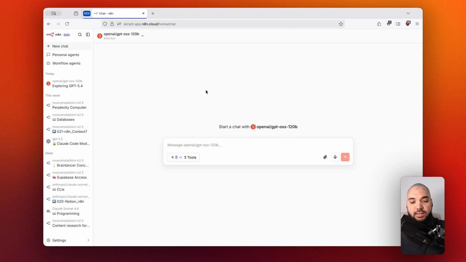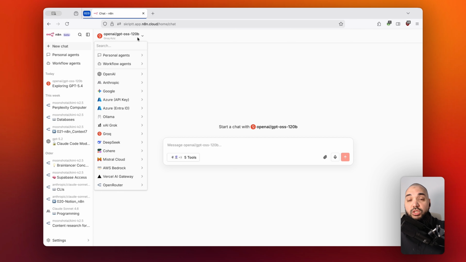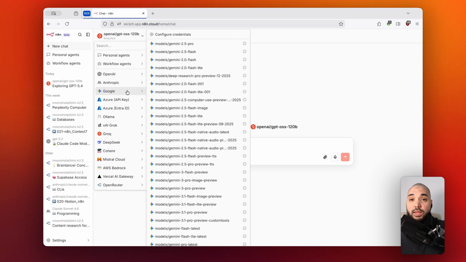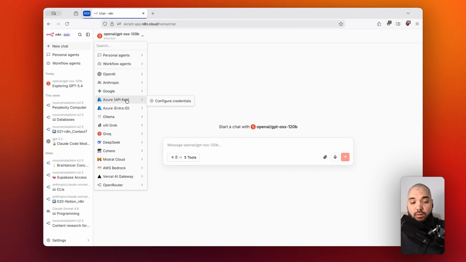And I am basically able to work with this just as I am used to with working with things like ChatGPT, right? So I have the usual user interface or the usual input field for a chat message. I have access to certain kinds of tools, and I'm going to get to that in a second. But the most interesting part is actually the part where you are able to change the models, because as you can see, within N8N, you are able to basically talk to any kind of model that you would like. And you can even change the models that you are talking to within one thread, while you are basically talking to one model. As you can see, there are all the big players, everything that you can imagine.